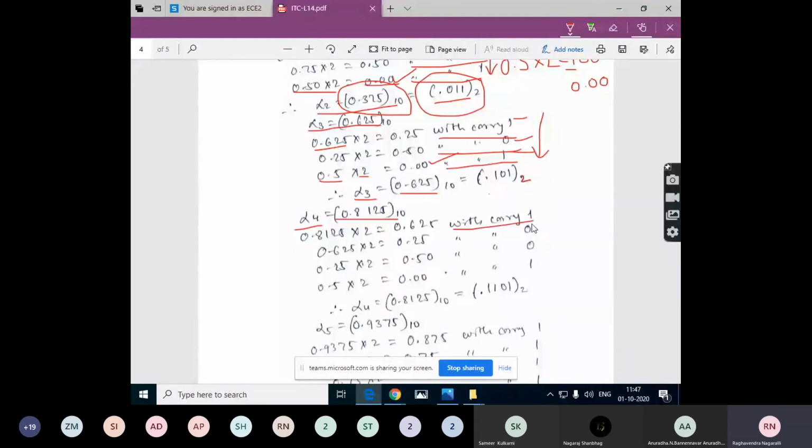With carry 1, taking this value here and doing the calculation again, 0.625 into 2, what will you get? 1.25. So we take that as 1.